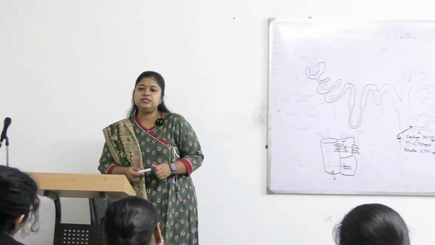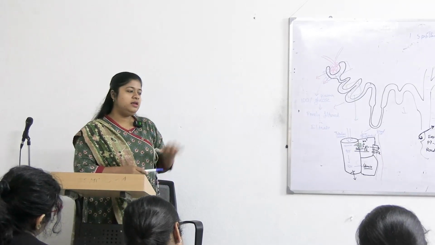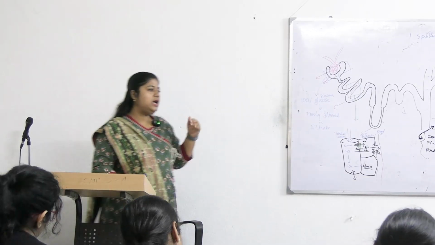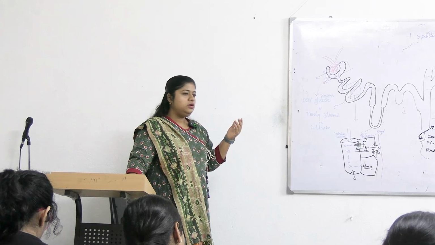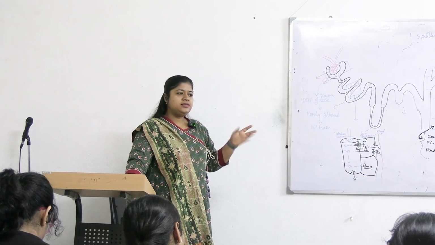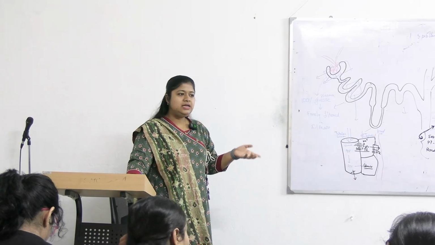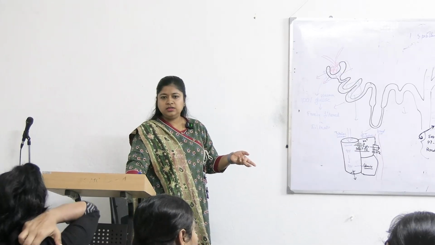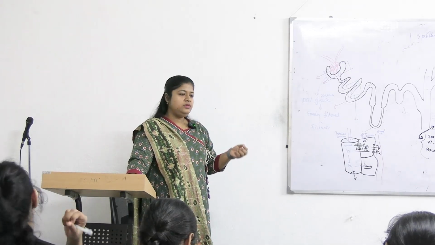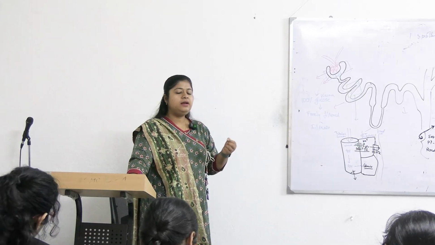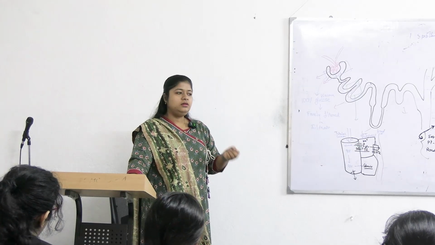So if someone's plasma glucose remains higher than the renal threshold, his body will automatically excrete glucose in urine, resulting in glycosuria or glucosuria, right? So that will be known as hyperglycemic glycosuria.